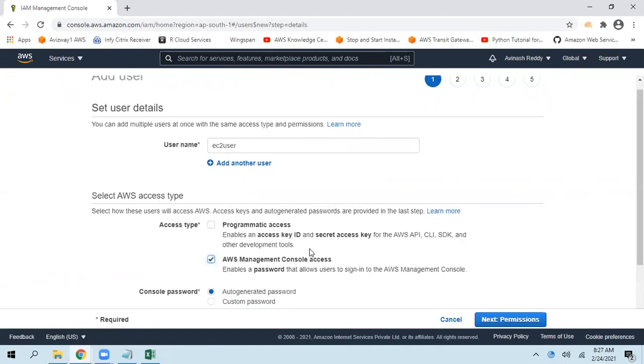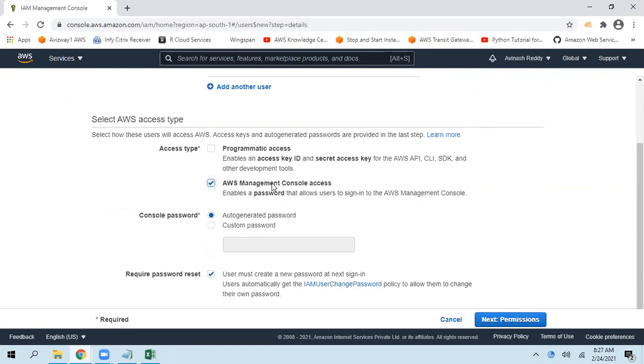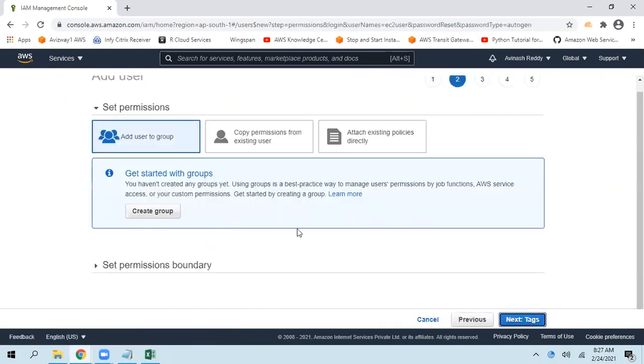What access type? Management console access. You want to go with the auto generate password? Yes. And I'm going to reset. I want to enforce this user to reset the password when he logs in for the first time. Then click on next. So do you want to create a group? This time, yes, I will create a group.